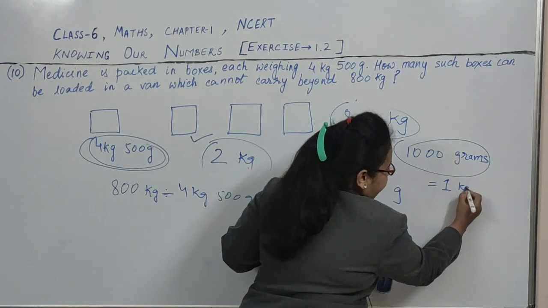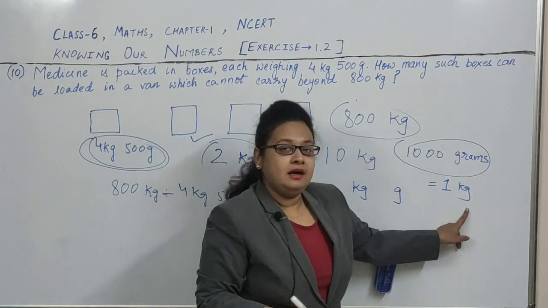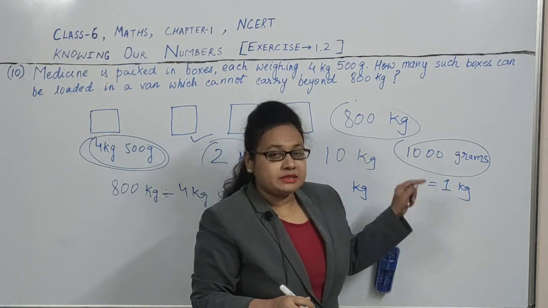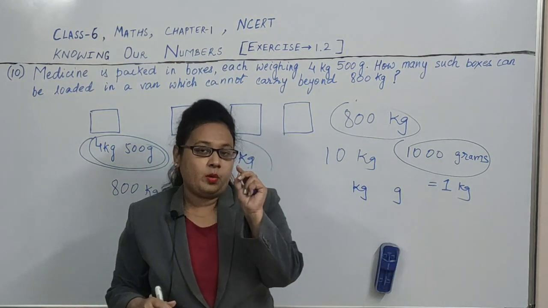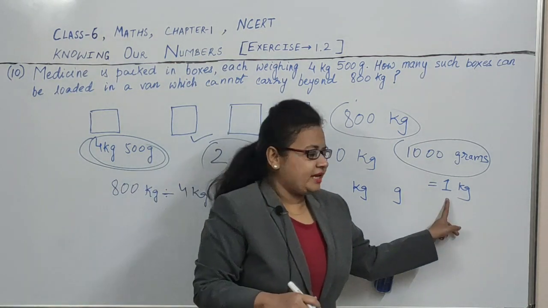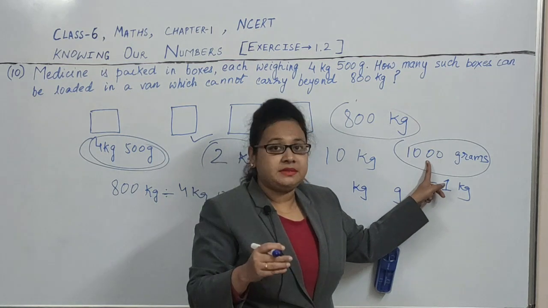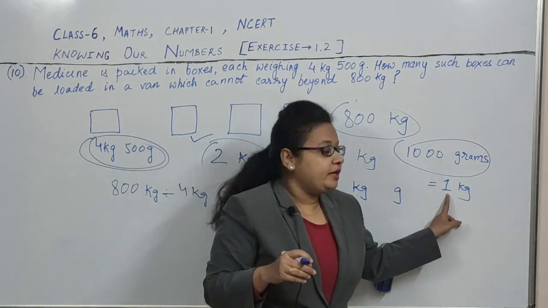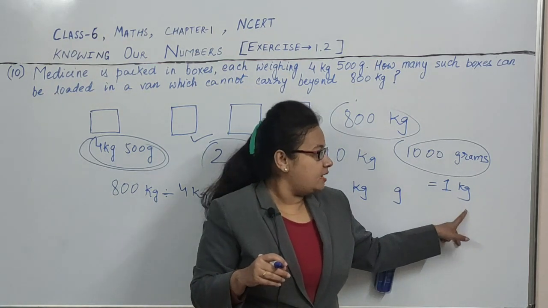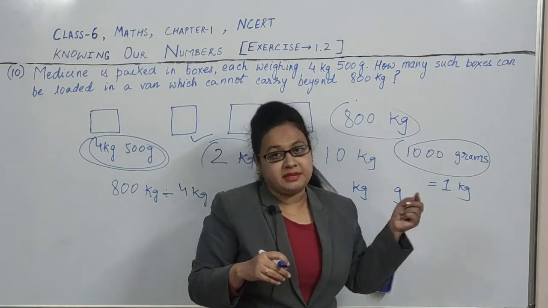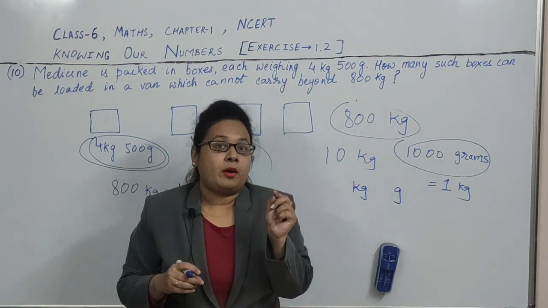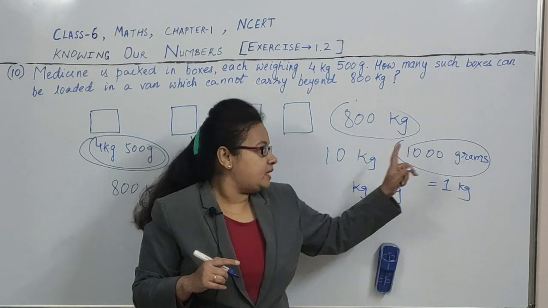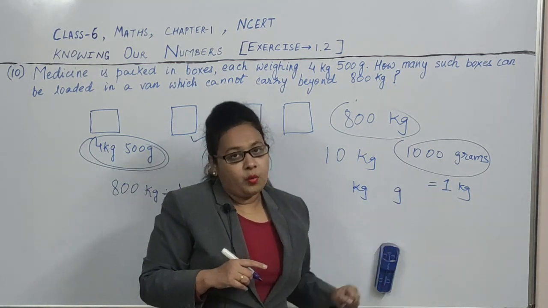1 kg. It means kg is a bigger unit to measure weight and gram is the smaller unit, because 1000 grams will make only 1 kg of weight. So when we combine 1000 units of gram, we get 1 kg weight. Okay, so 1000 gram is equal to 1 kg.